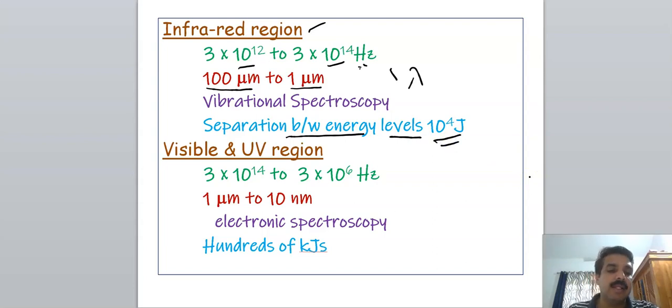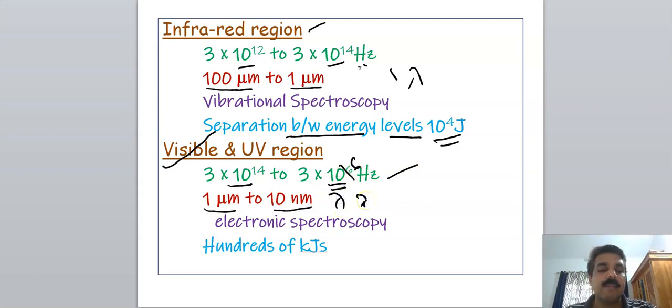Okay, and the next one is the UV visible region, 3 × 10^14 to 3 × 10^16 hertz, 1 micrometer to 10 nanometer wavelength. And this is the electronic energy region. Electronic transition is in the UV visible region. Therefore, for electronic spectroscopy, we are using UV visible light, and the energy is about 100 kilojoules.